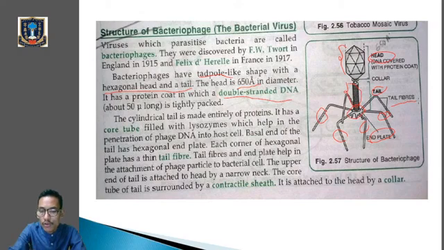So each corner of the hexagonal end plate has a tail fiber, and this tail fiber and the end plate help in the attachment of the bacteriophage to the bacterial cells. And the upper end of the tail is attached to the head by the help of a collar, C-O-L-L-A-R, collar.